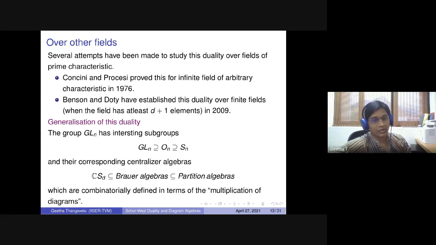Now, there are a lot of generalizations of this duality. Basically, you can establish the duality with a different group action and the centralizers on the other side. But throughout this talk, what I am interested in is that I begin with the classical Schur duality, then restrict that duality to subgroups of GLN, and look for the diagram algebras which come out of this duality.